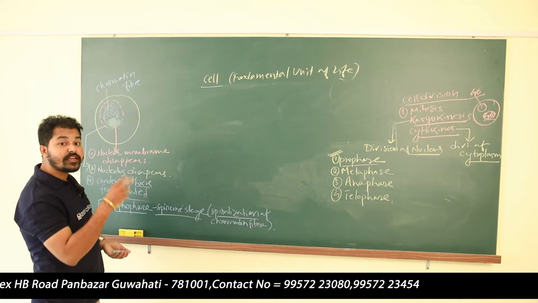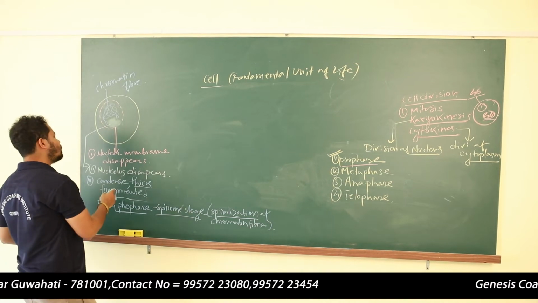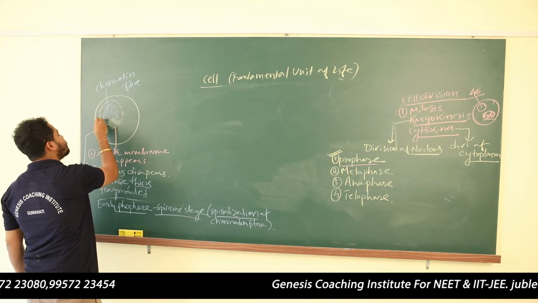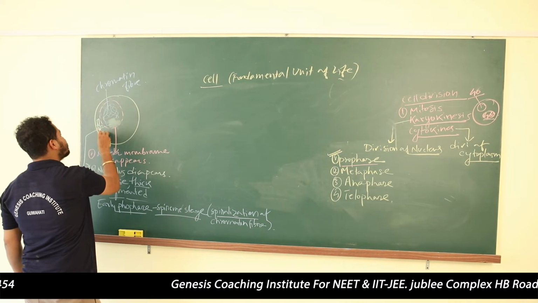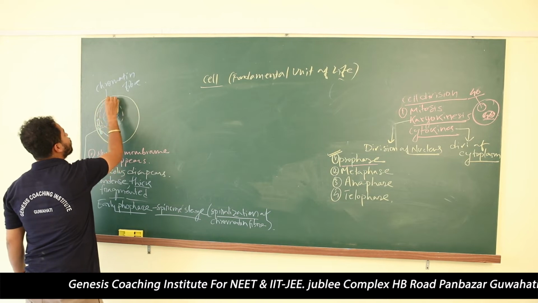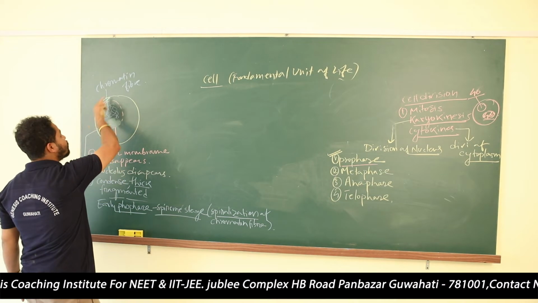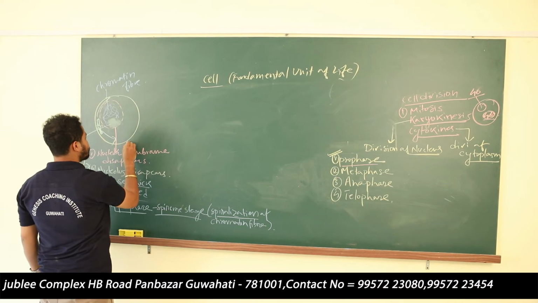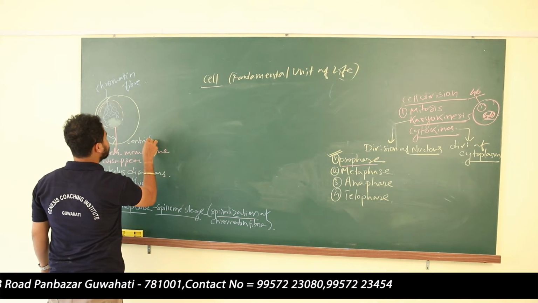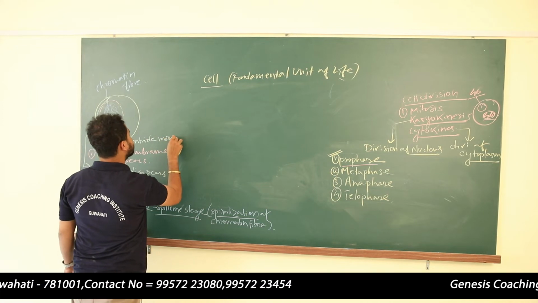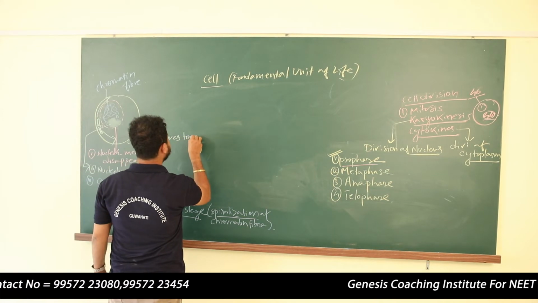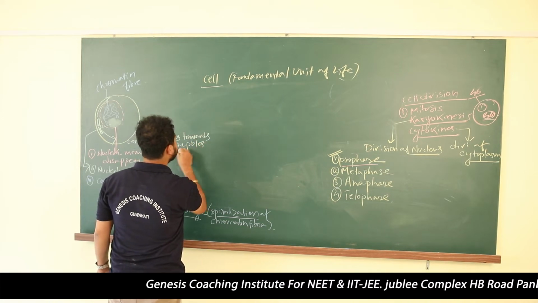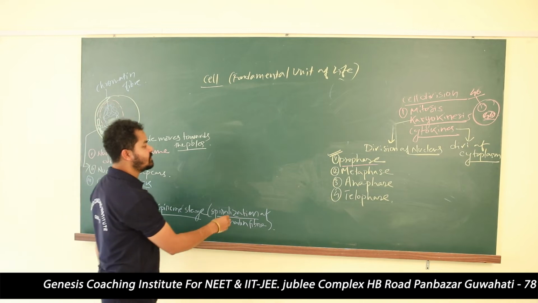And the two centrioles. Yes, I forgot to tell you about the two centrioles. Now these two centrioles will move towards the poles, one towards the north pole, one towards the south pole. They will start movement. So the centrioles move towards the poles. All these things will happen in prophase.